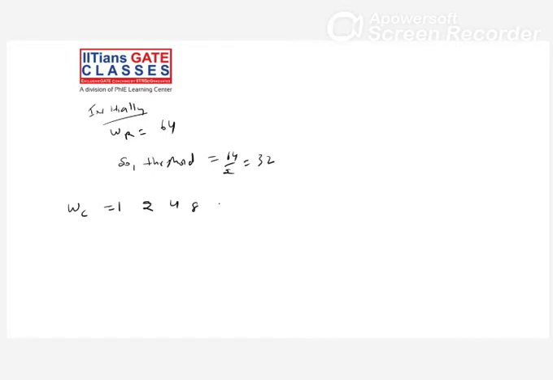Let's say your receiver window size is 64. Only 64 is given. So your threshold will be 64 divided by 2, 32. You got it. So your congestion window in the starting is 1, 2, 4, 8, 16, 32, right? Then this threshold is achieved. So this is your slow start.